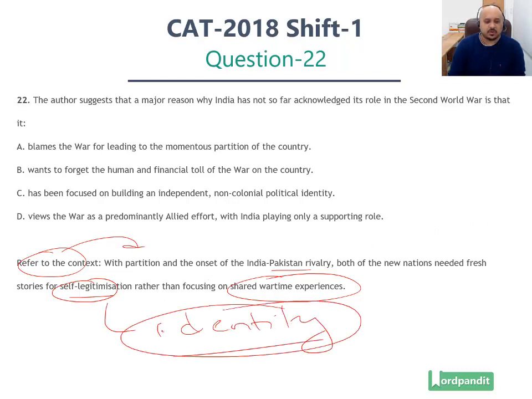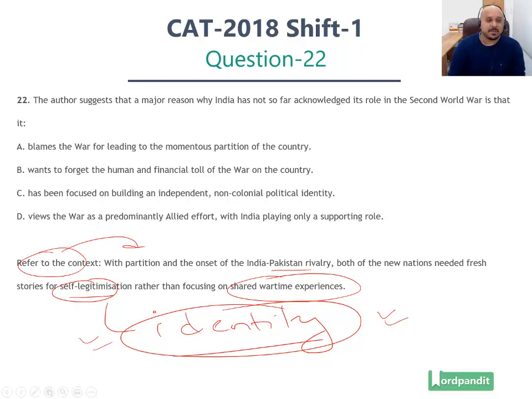That is what was the outcome of the partition. Both these nations needed fresh stories for self-legitimization rather than focusing on shared wartime experiences. So you've got to keep in mind that they are just trying to create an identity of their own.